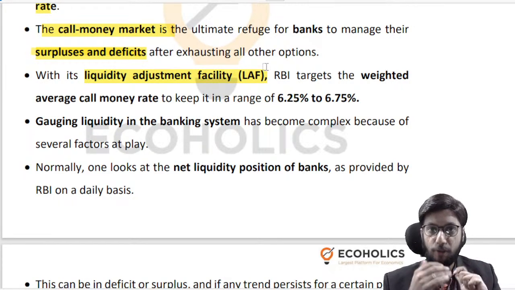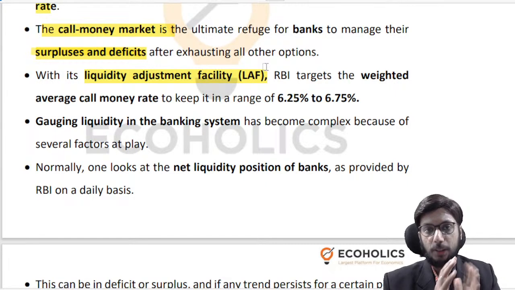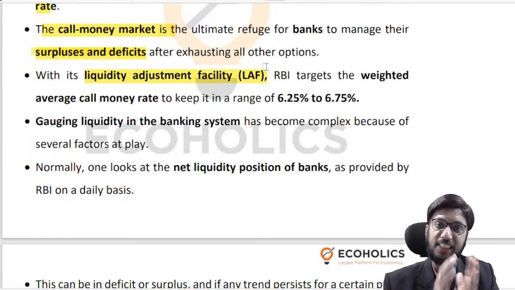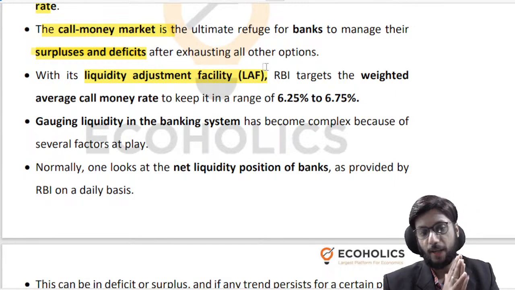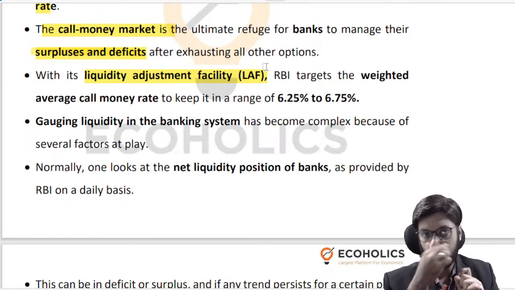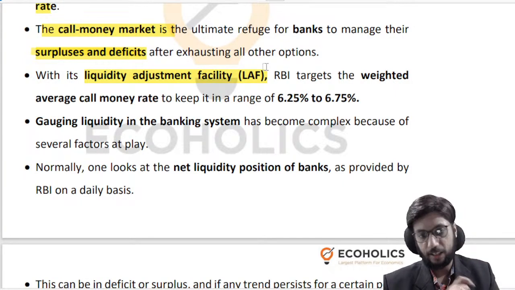Why? Because if any bank defaults even on the smallest of their liabilities, then that can start a bank run on that bank, and then that can start creating question marks upon the stability and the resilience of the entire banking network. So liquidity adjustment is very important to make sure that there is no acute shortage of funds in any sector, in any segment, in any bank.